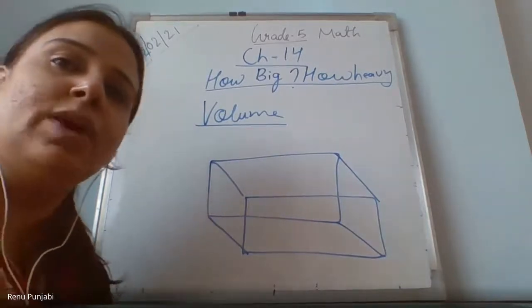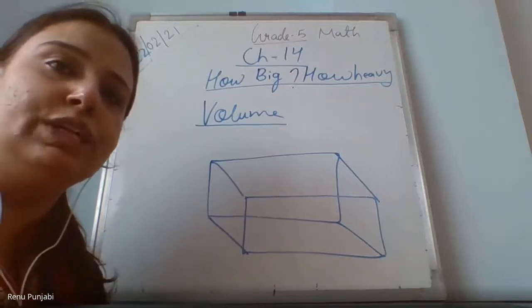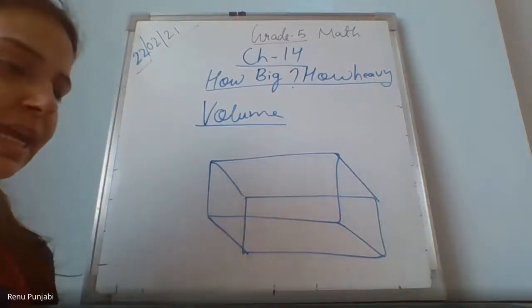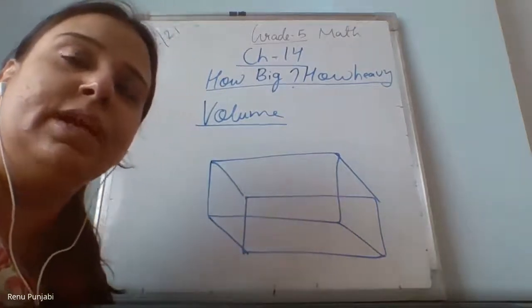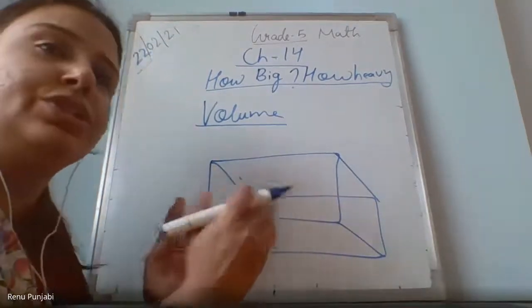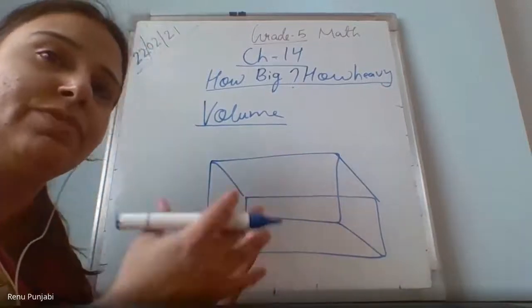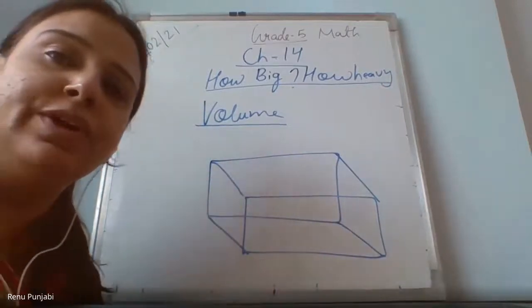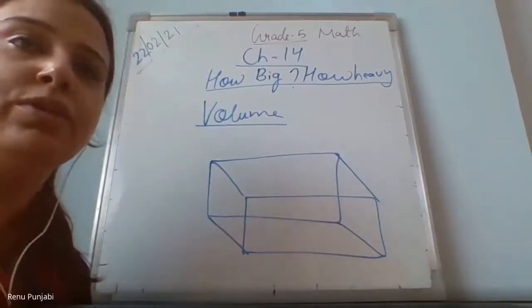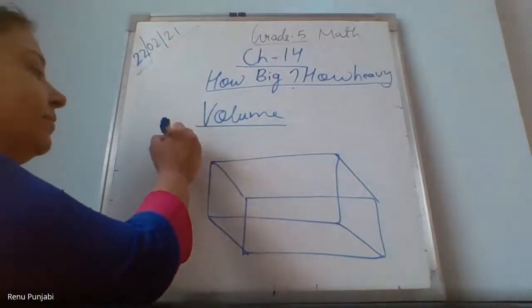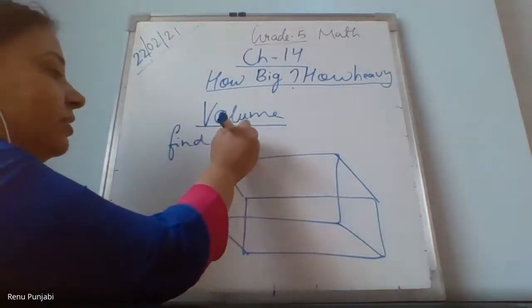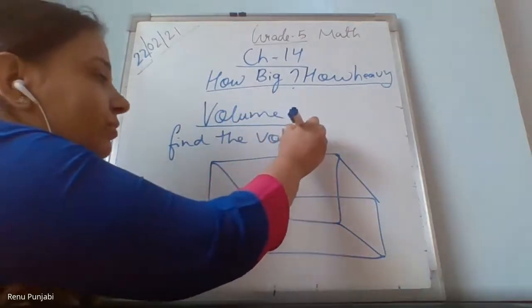Can you give me one example of how you will find it? They are telling you only a question; they have not given you any diagram. They have not told you that this is a cube, this is a cuboid. They have only given you a question, and to solve it, find the volume of a side. For example, the question is: find the volume